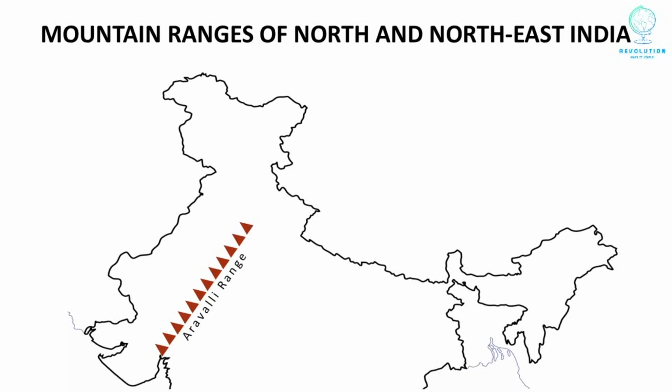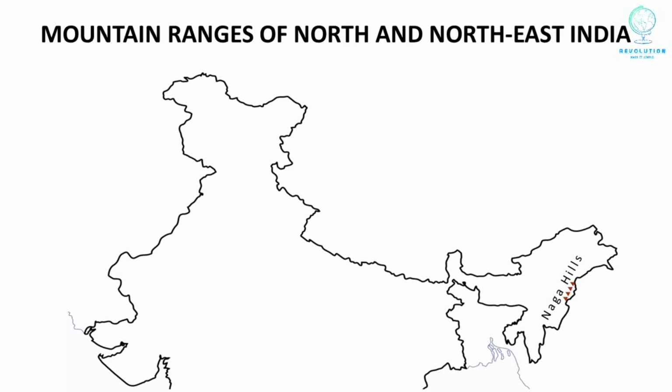Now we will quickly cover the mountain ranges of northeast India. These are Darjeeling Hills lying in the state of West Bengal and Sikkim. The 5 mountain ranges of Arunachal Pradesh are Dafla Hills, Miri Hills, Abor Hills, Mishmi Hills and Patkai.